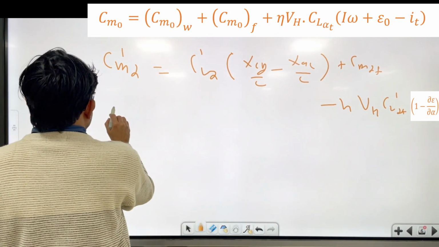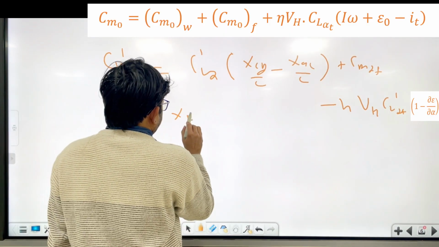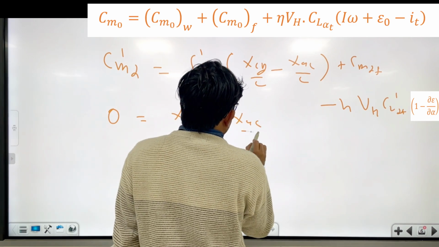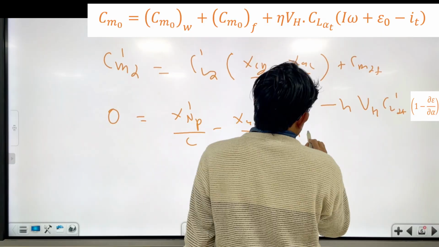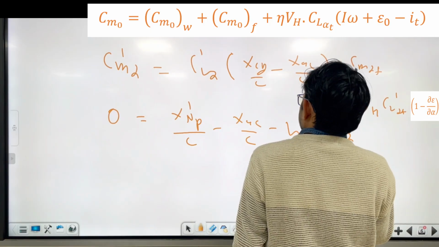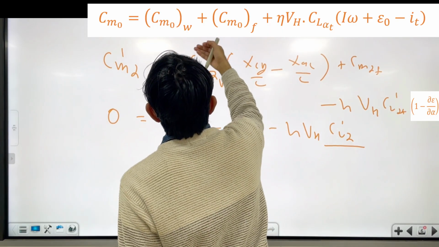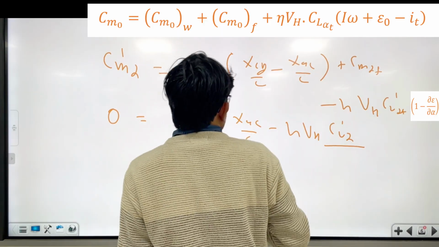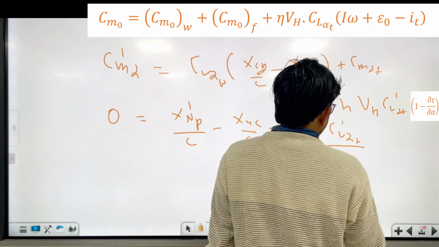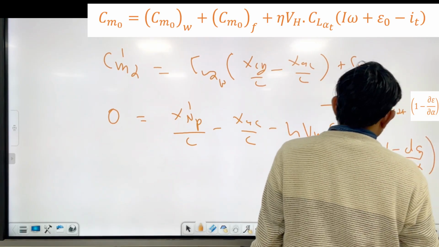You put this Cm alpha equal to 0, and you may write this dash because the cg position will be the neutral point: xac by c and eta VH CL alpha of the tail, CL alpha of the wing, and 1 minus dou epsilon by dou alpha.